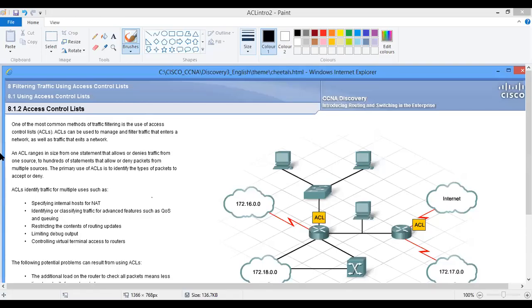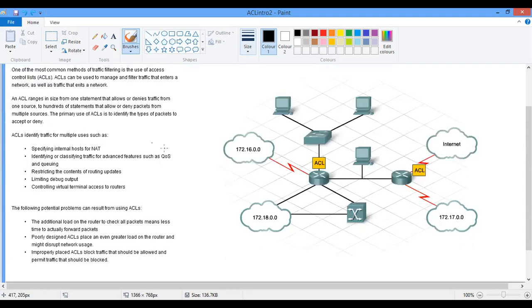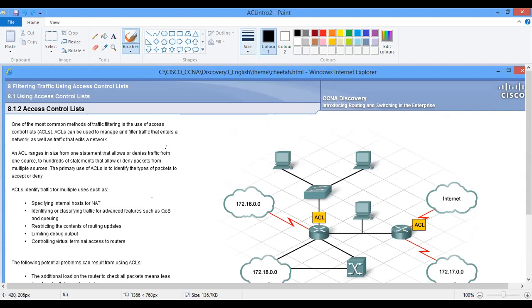We're talking about access control lists. That's what we're talking about today. An access control list is all about traffic filtering. When I'm talking about traffic filtering, I mean a way of allowing or denying packets from a source or to a destination.